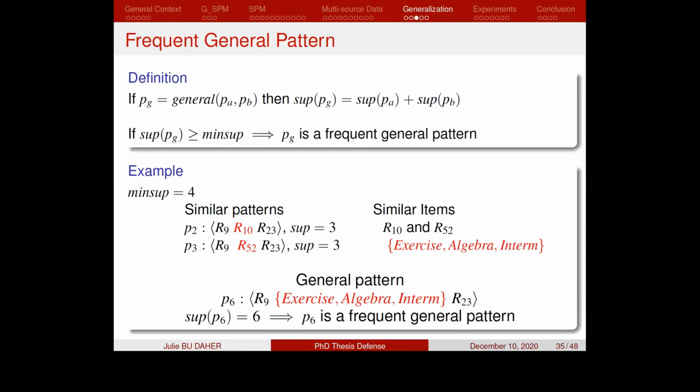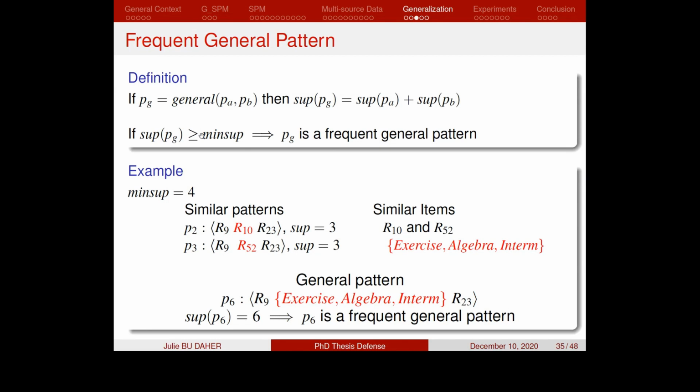A general pattern is a pattern that does not initially exist in the sequential database. Therefore, we could not calculate the support of this pattern by a database scan. In order to determine if the general pattern is frequent, we define a new method in order to calculate the support of the general pattern. And this method is as follows.